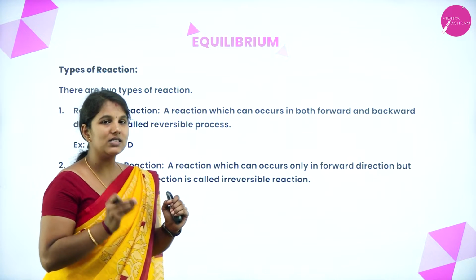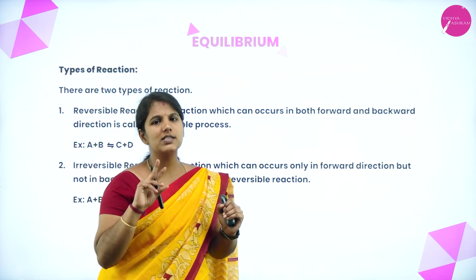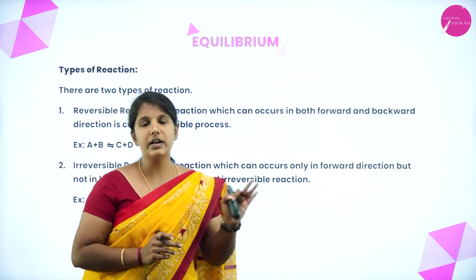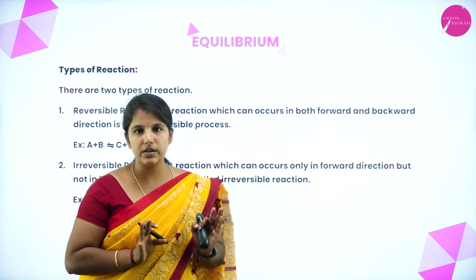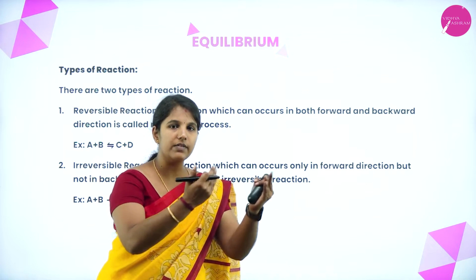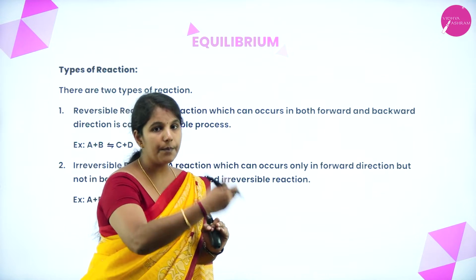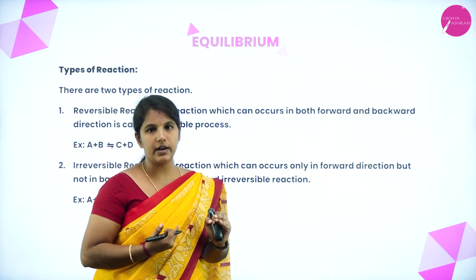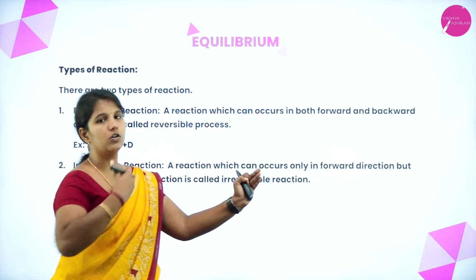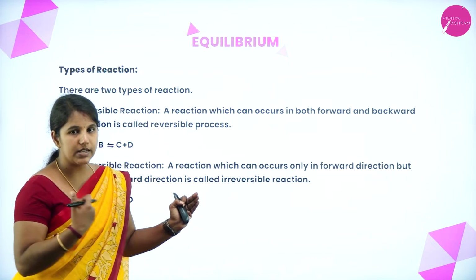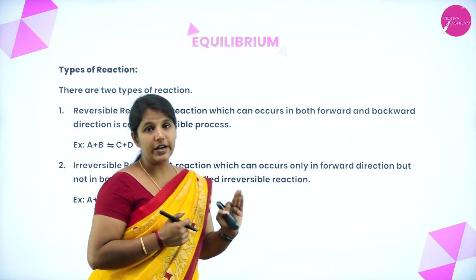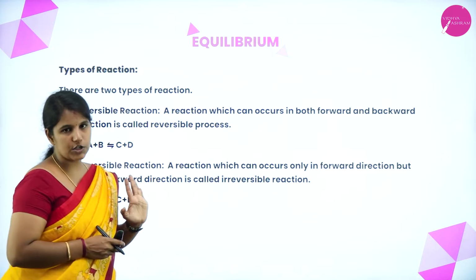When we are understanding equilibrium, we need to understand the two types of chemical reactions happening at that time: one is the reversible reaction and the other is the irreversible reaction. In a reversible reaction, the reactant gives rise to the product. Meanwhile, the product can also give rise to the reactant, which indicates that the reaction can go in the forward direction and also come back to its original state, that means it can also go in the backward direction. Such reactions are said to be reversible reactions.